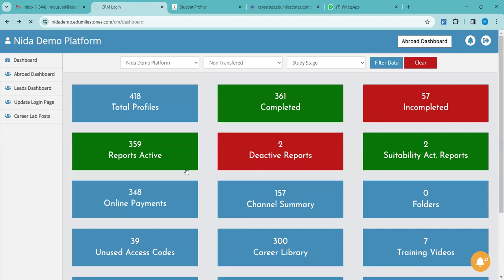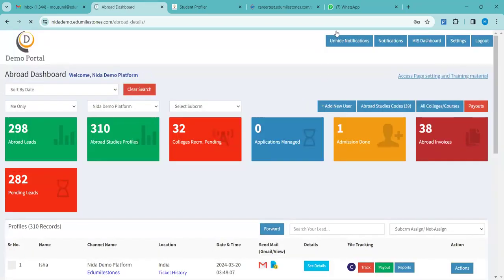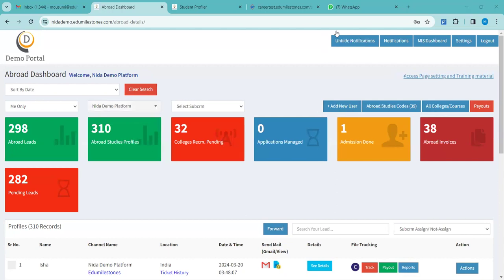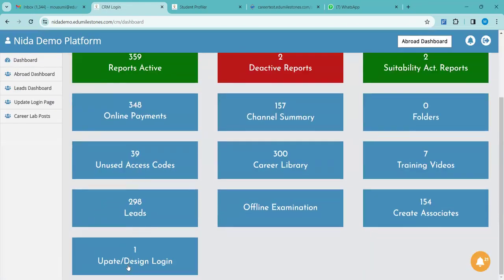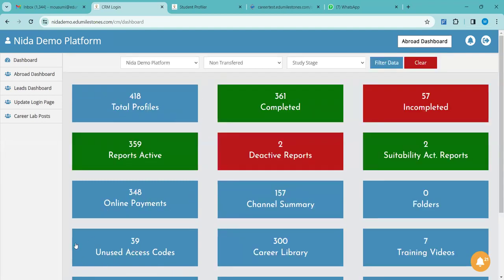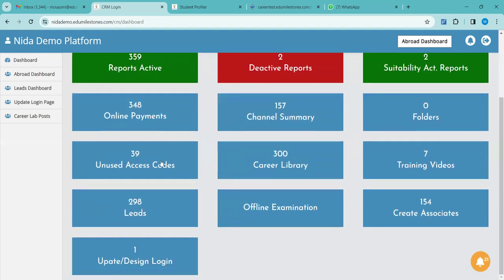Sorry, madam, here one. Hello, madam. Yes. For going to this page, which particular option do we have to select from the dashboard? Same thing. I was in this access page setting and training material, right? Access. You have seen that portion where we checked how to hide the college recommendations. I just missed it. So no problem. You will go through the recording. The recording will be shared. Okay, got it. So in that part only, the training videos option is there. You can go to training videos and you can check the materials here. Fine. Okay, got it.